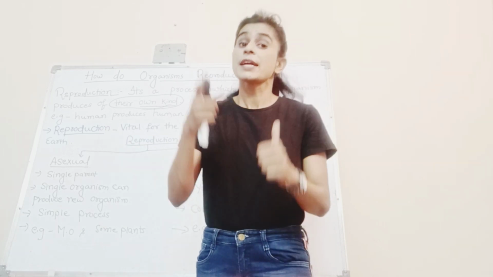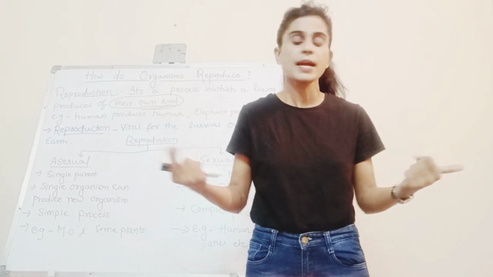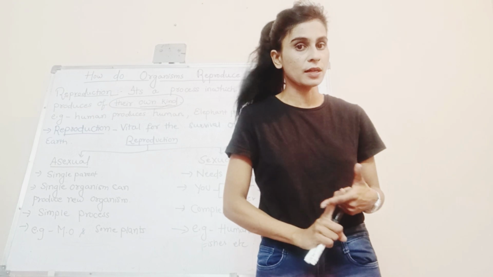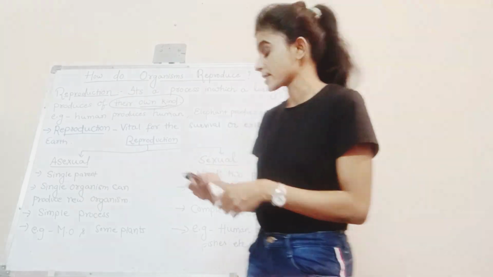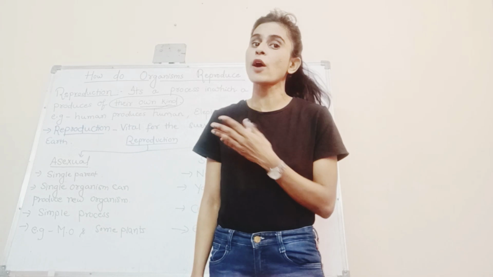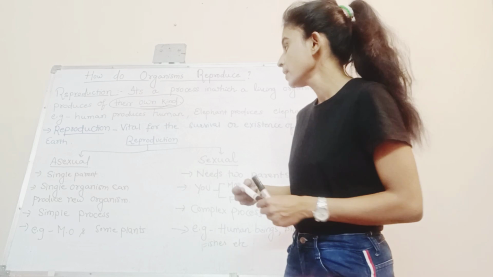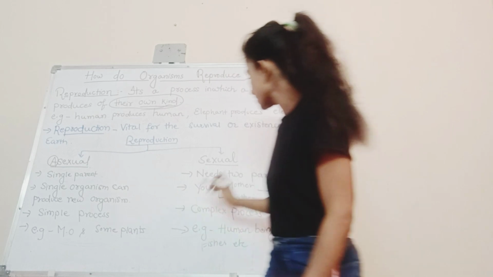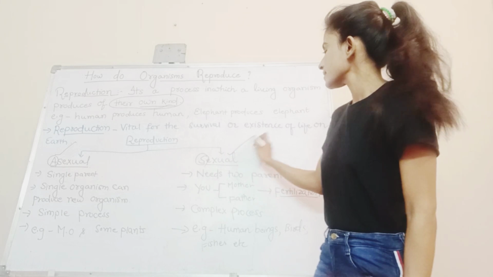What is reproduction? Reproduction is a process in which a living organism produces new living organisms of their own kind. And of course, it is important for the existence of life on the earth. Clear? Now let's see what are the two types of reproduction. Children, there are exactly two types of reproduction. You all have read asexual reproduction and sexual reproduction. Only a single letter difference is there.